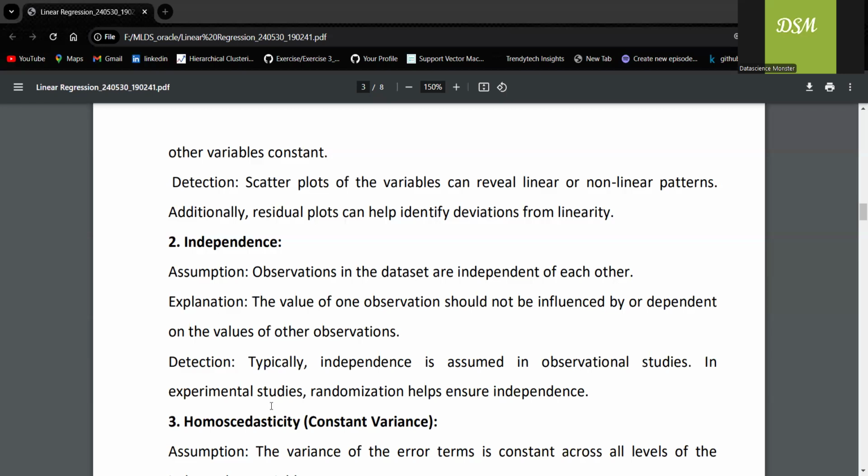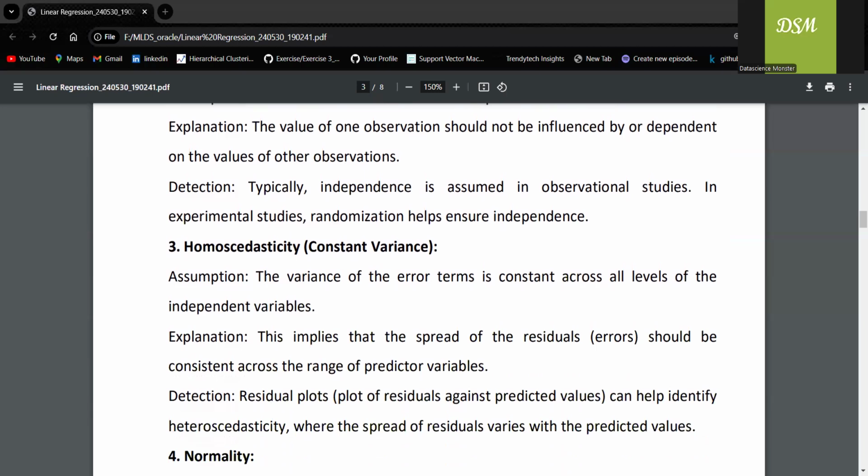The third one, homoscedasticity. So what does this mean? The variance of error should always be constant, right? Variance of the error means that the spread of the error should be consistent. So how can we detect it? With the help of the residual plot. For example, I'm predicting car mileage. The variance of error should be constant across all the car models.